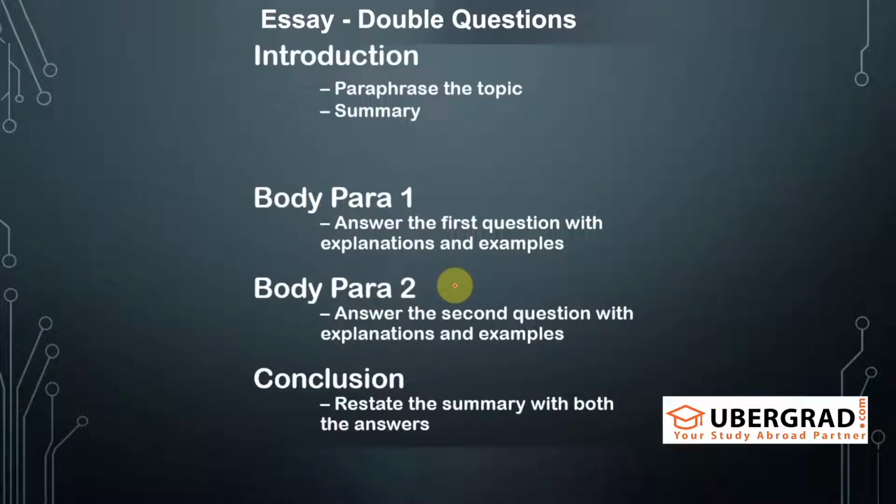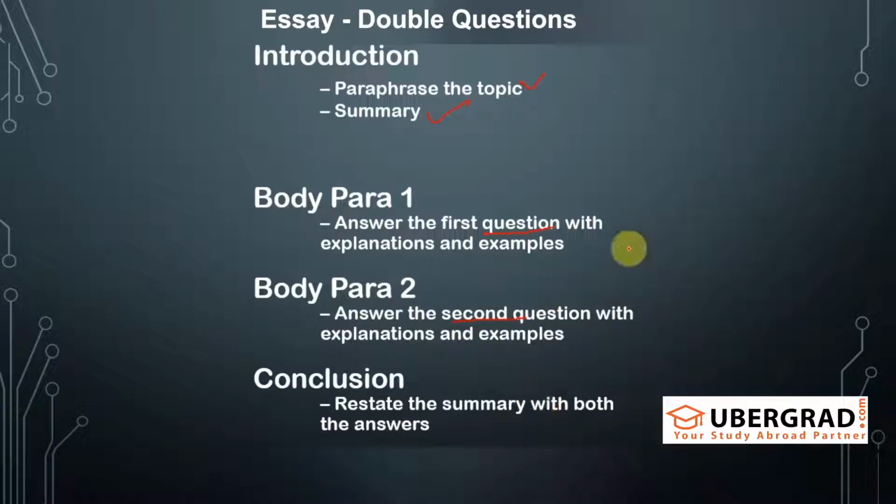Now the double question. Paraphrase the topic, the summary. So this is simplest in terms of the structure that it follows, because there are 2 questions that are given to you. You just need to answer those 2 questions in your essay. Answer the first question in the first body para, answer the second question in the second body para. That's it. Okay, so paraphrase the topic, write your summary. What will you write in the summary? Whatever you are going to discuss in the body paras, just write that in 1 line in the summary.